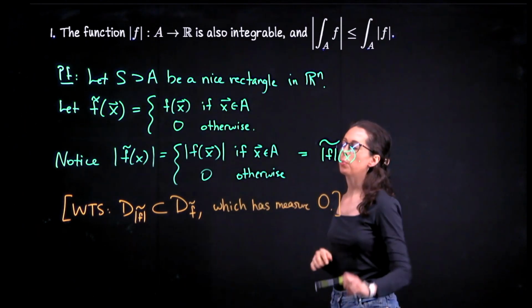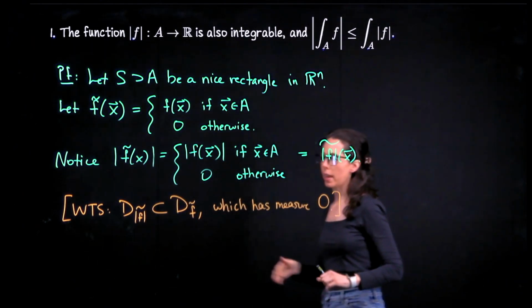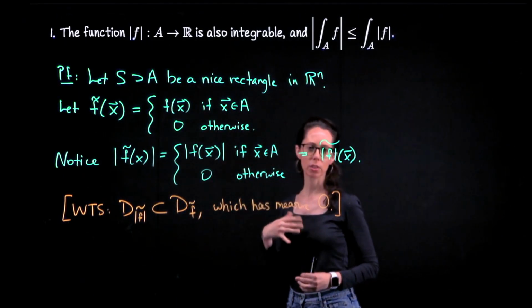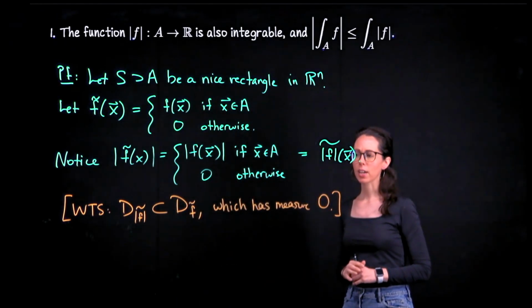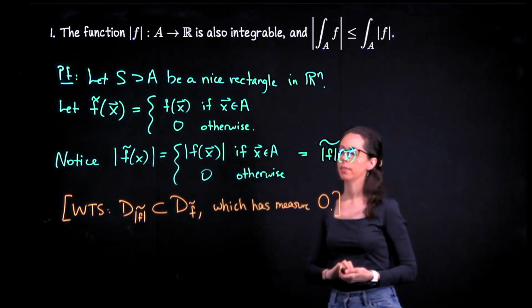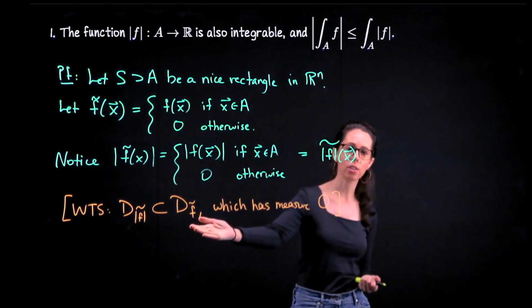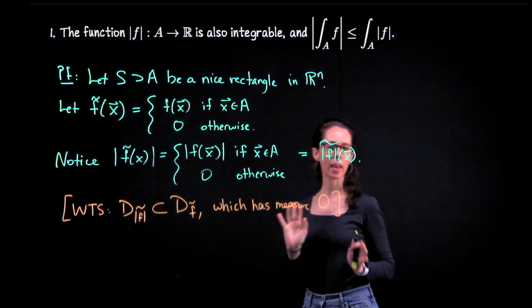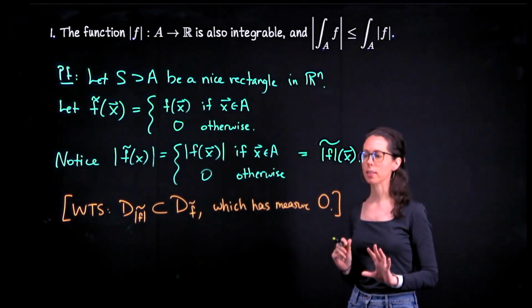This is a set containment proof as it's written right now. So I could say, take some point in the left-hand side, show it belongs to the right-hand side. That would be a direct proof. I'm going to actually proceed indirectly. Let me prove instead that if the original extension is continuous at a point, so is this one. If you don't see that's immediately a contrapositive, we will readdress that in just a moment, but let me put